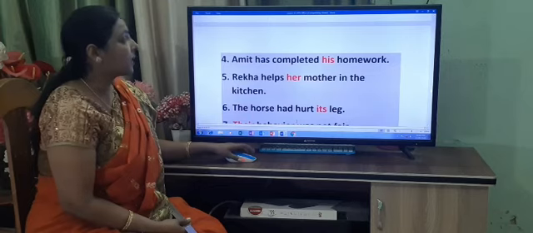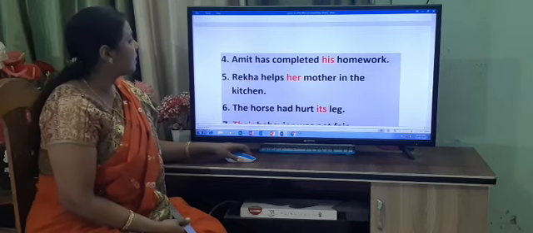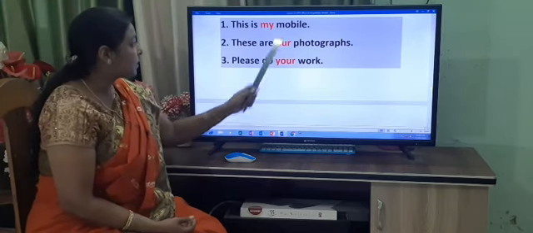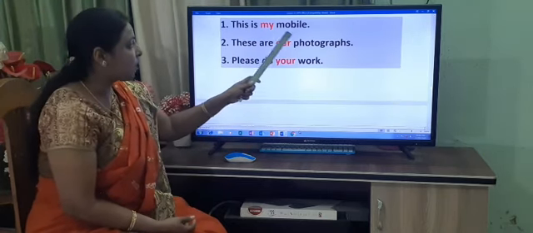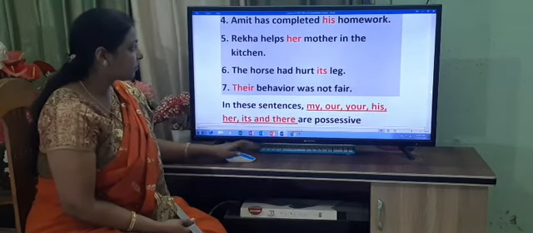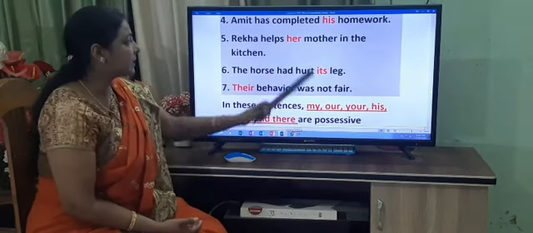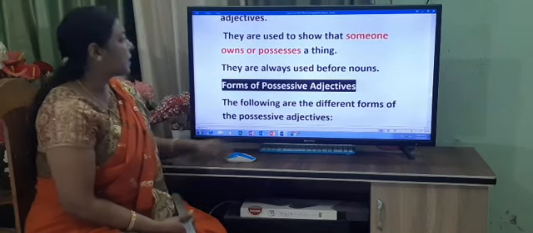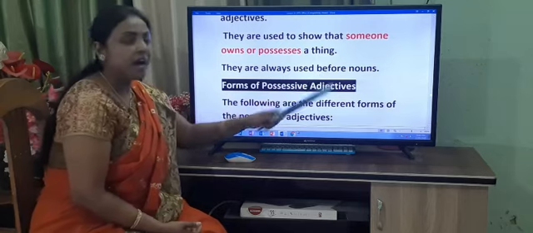They are used to show the ownership also. Now here mobile is a noun, photographs, work, homework, mother, leg, behavior. So they are always used before nouns.